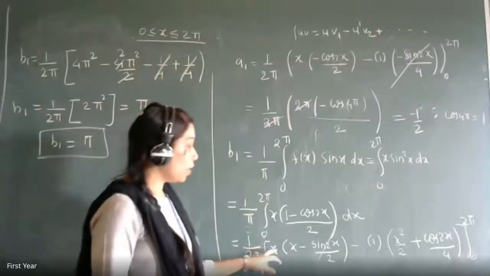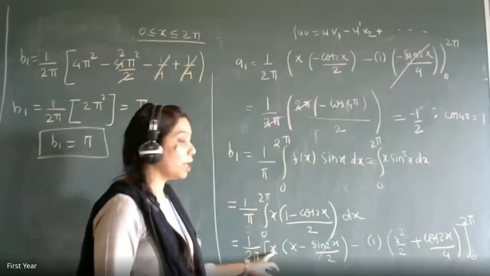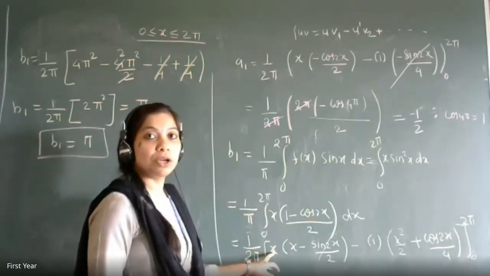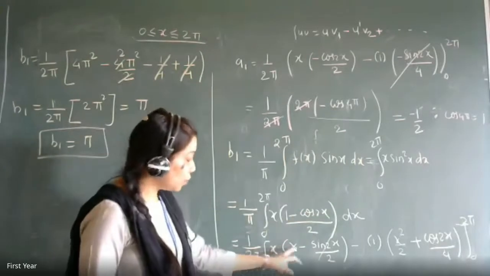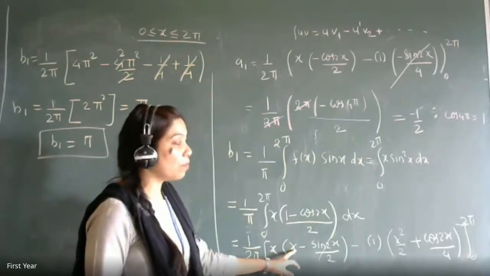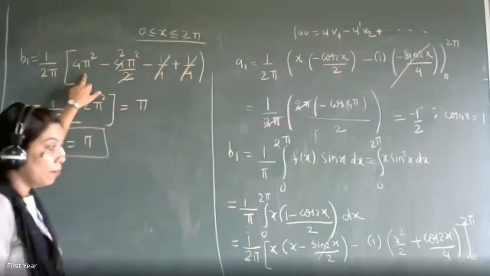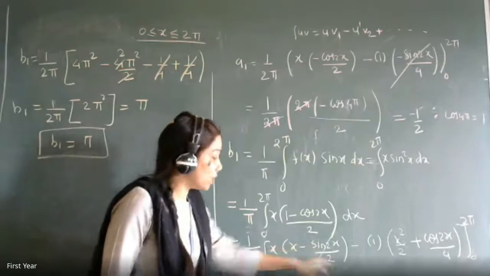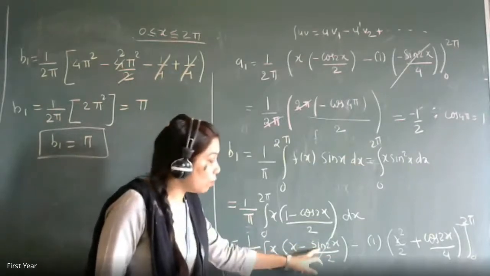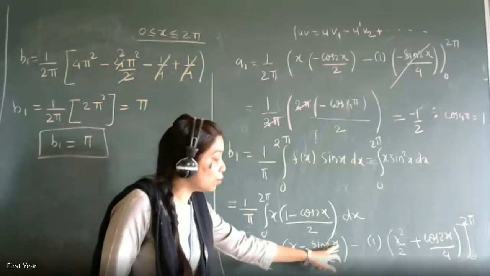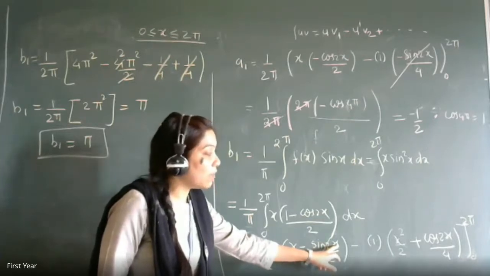Excuse me, ma'am. Can you explain the second step of finding B1? This one, substituting the values. Yes, ma'am. Okay. Just see, when you are doing definite integration, you have to put upper limit first minus lower limit. So what is the upper limit? 2 pi. X into x, x square. So if I put 2 pi in place of x, it will be 2 pi square. So it will be 4 pi square. Minus, it has sin 2x. Forget about this x. Whatever you put in this x, sin of 2 pi into 2 is 4 pi. Sin 4 pi is 0, as well as sin 0 is 0.